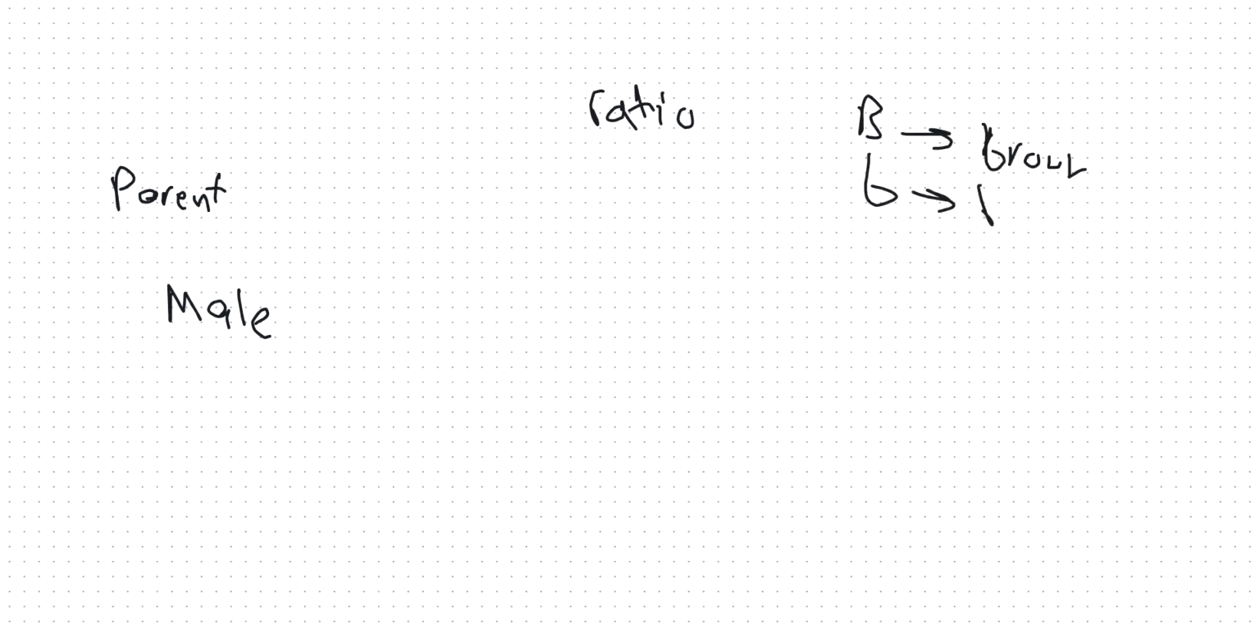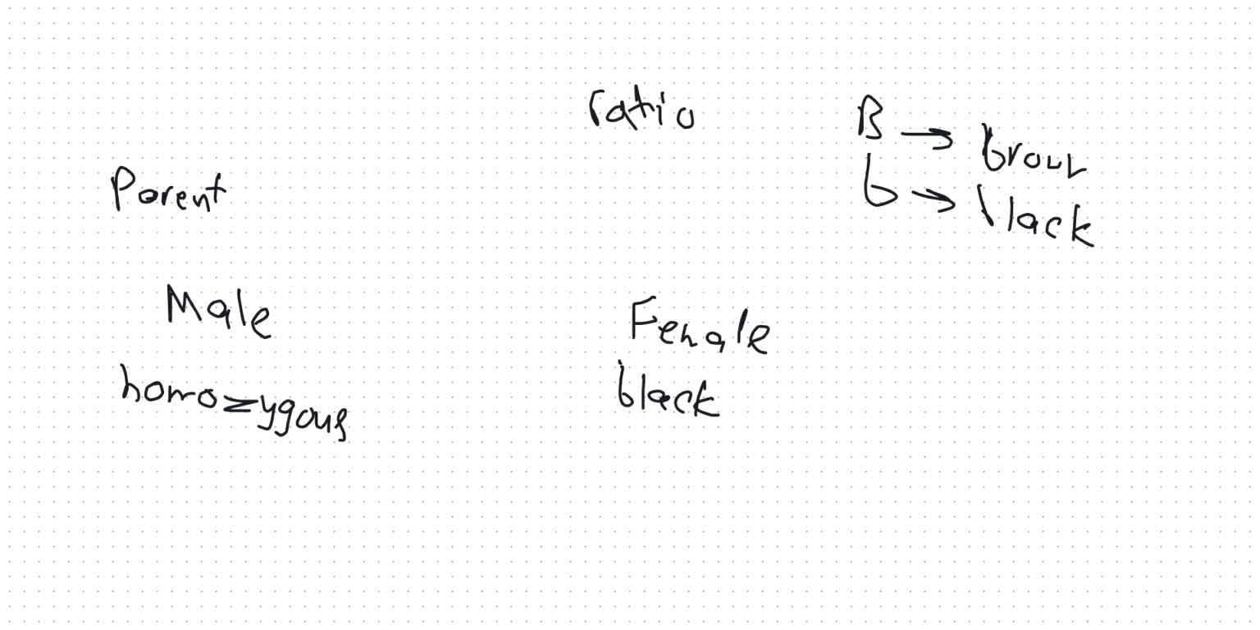They told me that the male parent has brown hair, and brown hair is capital B. And for black hair, it would be small b. Now, this question came in the IMAT. So they told me that the male has brown hair and it's homozygous, whereas the female parent has black hair and it's homozygous as well.